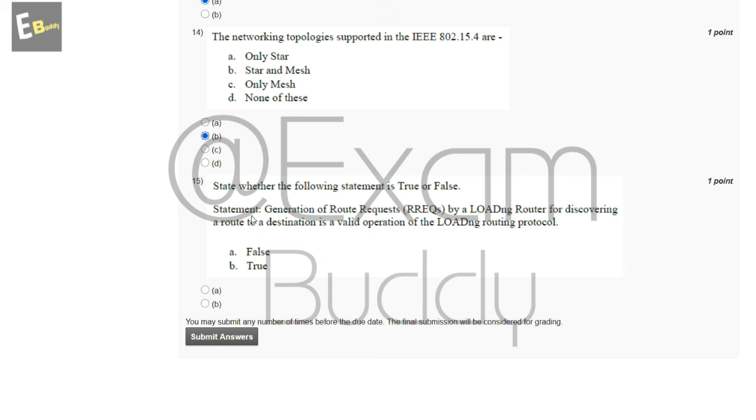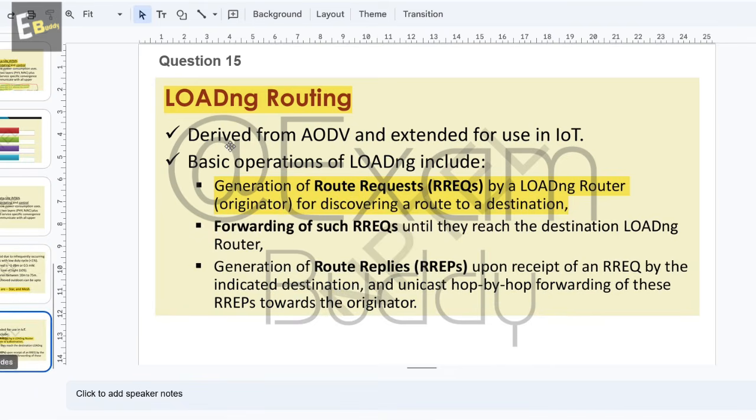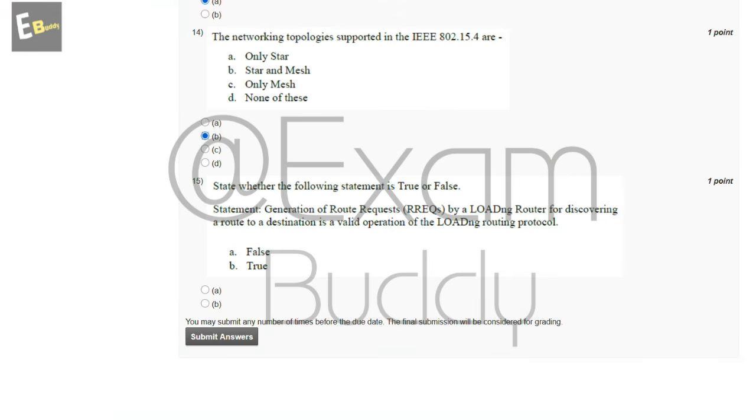Now the 15th question, state whether the following statement is true or false. So these are the statements. Now we have to say true or false. So let's discuss question 15. So routing, generation of route requests, RREQs, by a routing originator for discovering a route to a destination. So the answer of question 15 is B.